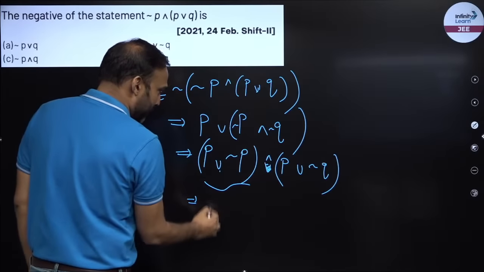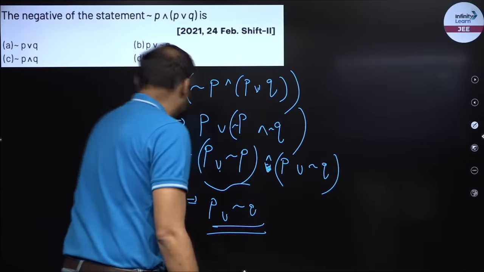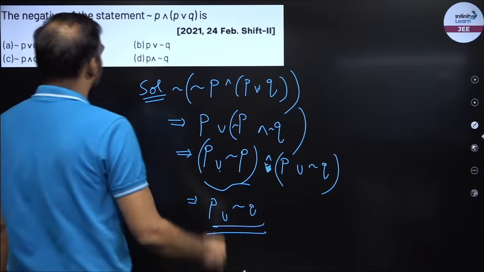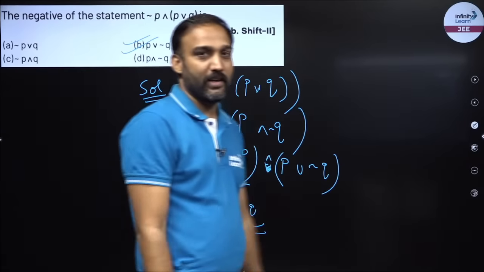So my answer would be P union negation of Q. Now where do I see P union negation of Q? P union negation of Q. Option number B would be your correct answer.